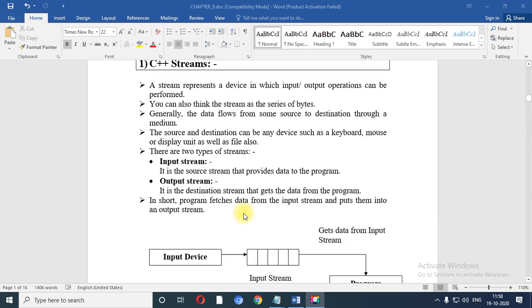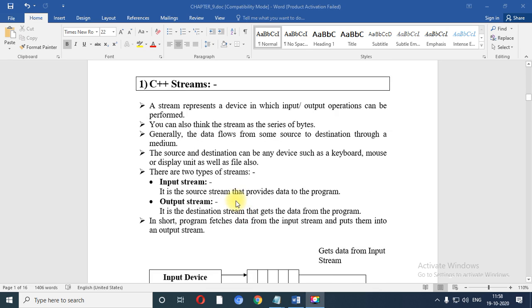Now what is a stream? A stream is nothing but a kind of device in which input and output operations can be performed. That means when you want to perform input and output operations, you can use different kinds of streams.